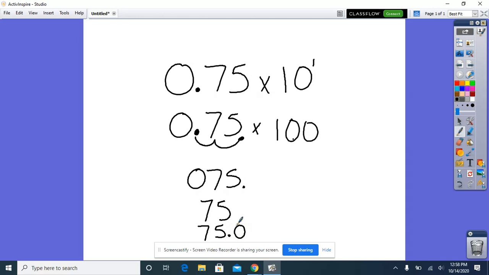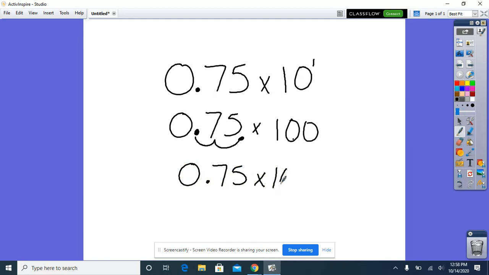Okay, and if you had 75 hundredths times 10 to the third, which we know equals 1,000, I'm going to put a 1,000 up here because these are equivalent.